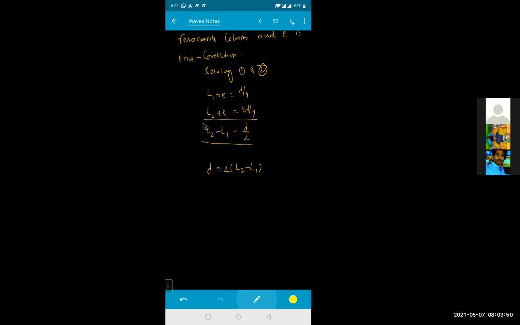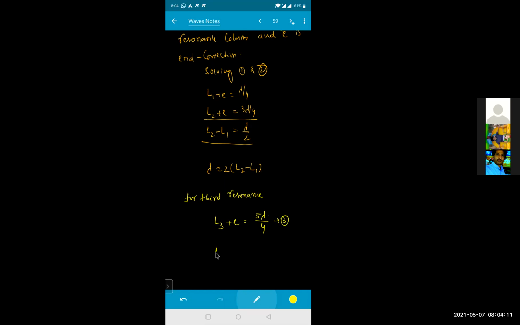First and second resonance. For the third resonance, if I'm writing, L3 plus the end correction will be equal to how much? 5 lambda by 4, because it is a closed organ pipe. So the harmonics will be in the ratio of 1:3:5. So this one is equation number 3.